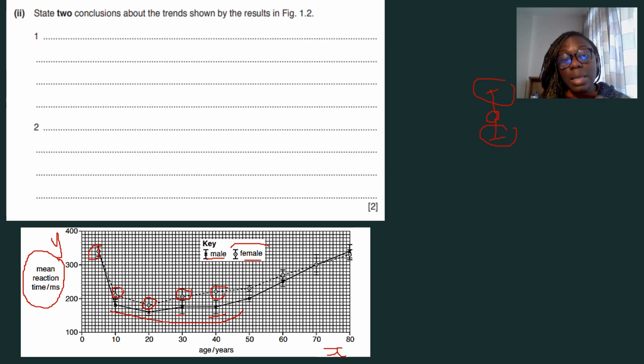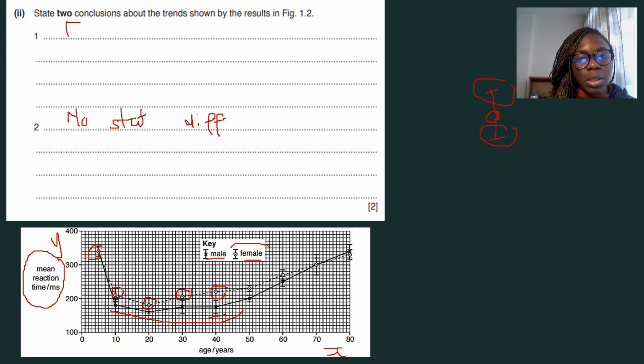So that you might say, yes, females are higher, right, if you're looking at the absolute raw figures, but if you were testing it in terms of statistical significance, then you can say there is no statistical difference between the males and the females. So I'm just going to write here, no statistical difference, and you have to explain why you say so. So you can't just come up and say there's no statistical. No, you have to say there seems to be no statistical difference because of an overlap of the, what's it called now, of the error bars. And here female reaction time is higher, so I'm just going to write female higher like that.